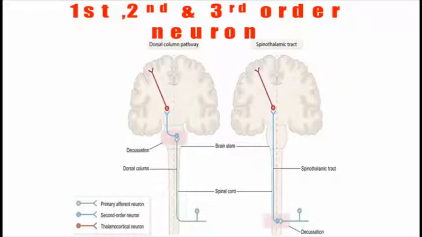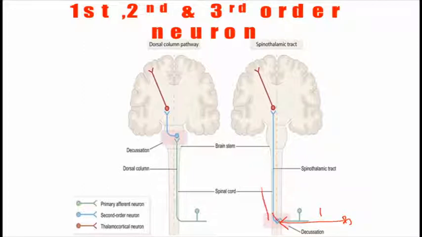Now I will tell you what a first order neuron, second order neuron, and third order neuron are. This is the peripheral nerve, and this is the body where the nerve takes information to the spinal cord, and here it forms a joint. This is called the first order neuron.